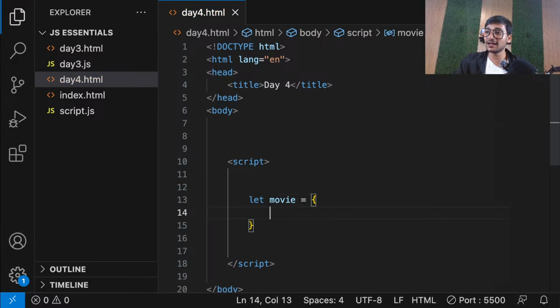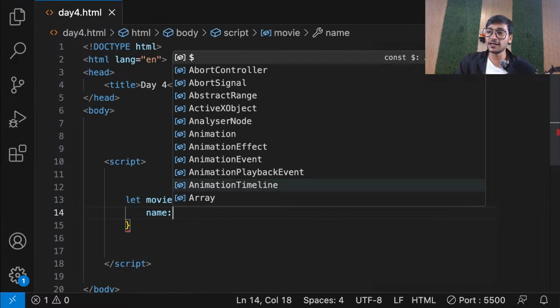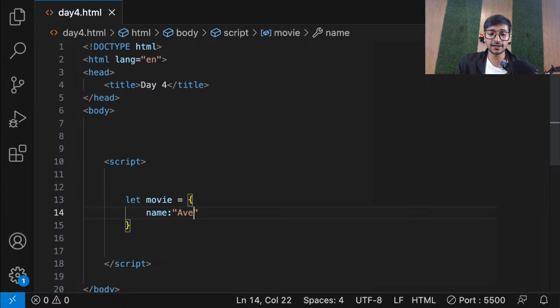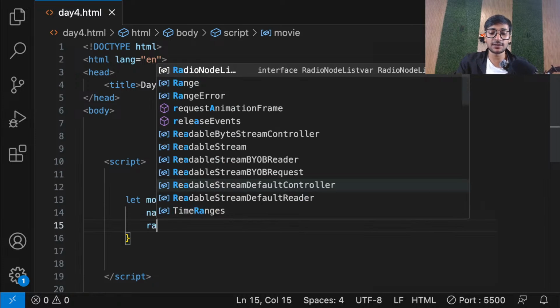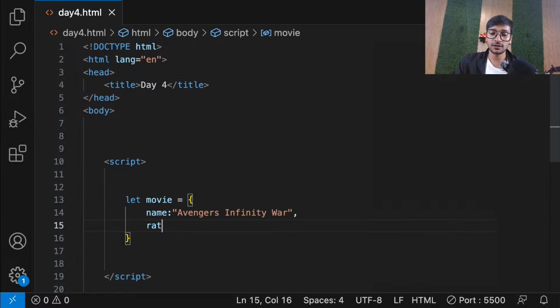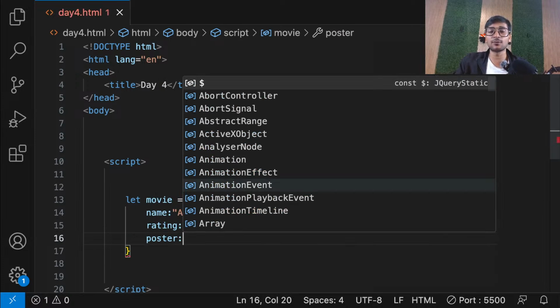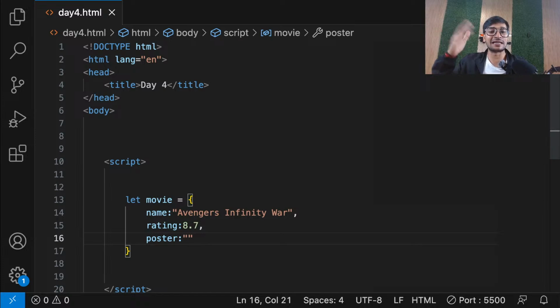So I'll go here and let me just close it. So I'll put name. So let's say, something like Avengers Infinity War, something like that. And let's say something like rating, in which I can put, let's say number 8.7, something like that, guys. And let's say I'm calling as poster. In this, I'm going to be storing URL of the poster. So you can take any link.